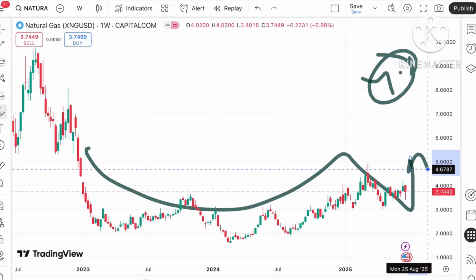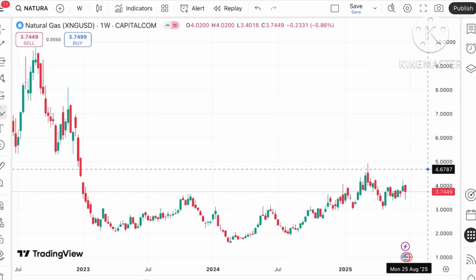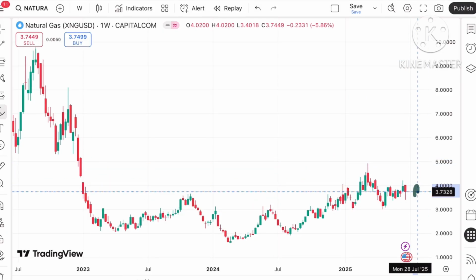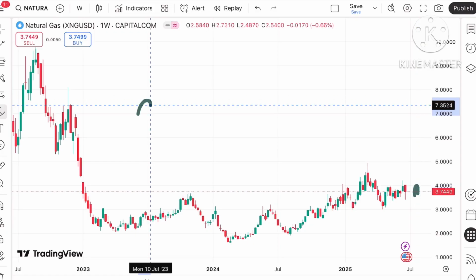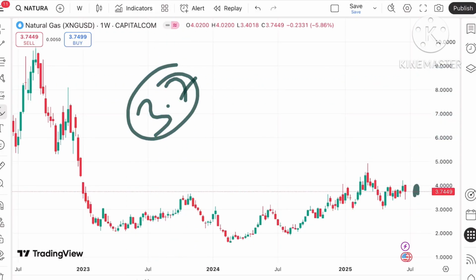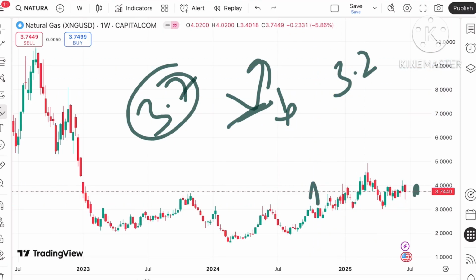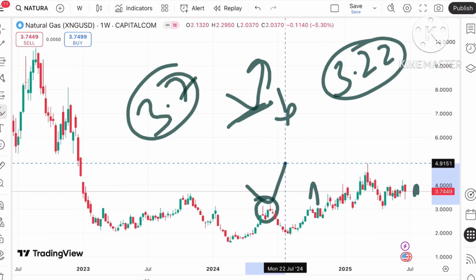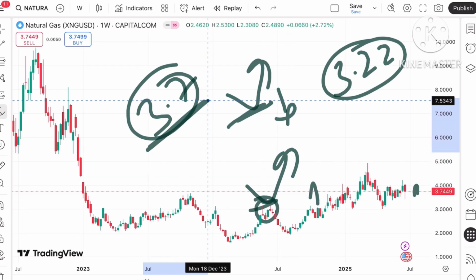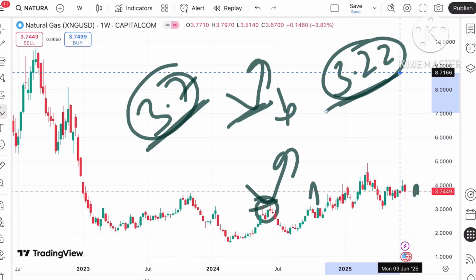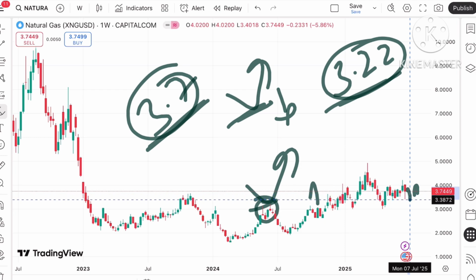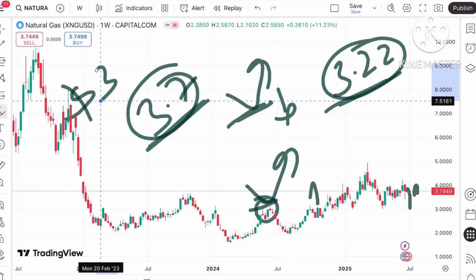because this will create this particular pattern. But suppose the price doesn't sustain, suppose it started falling below this level, a level of 3.7, this is a strong support. So if the bounce back doesn't come, we can see a further fall, so we can see it can touch a level of $3.22. Okay, so there can be a bounce back at this level. After this level we can see a level of 3.22. Okay, but if the price doesn't sustain that level, we can see it will touch a level of $3.